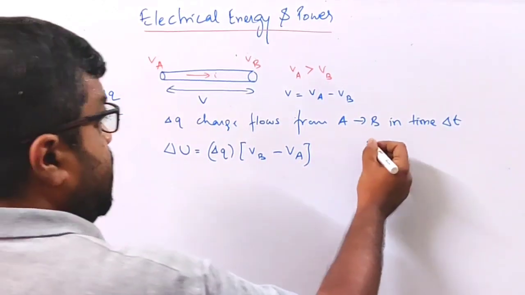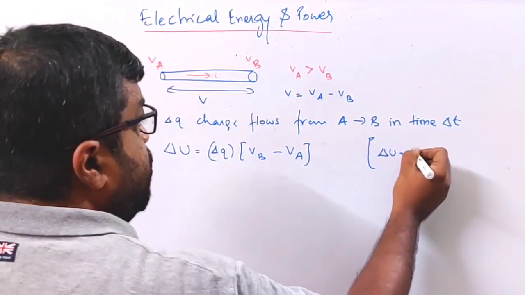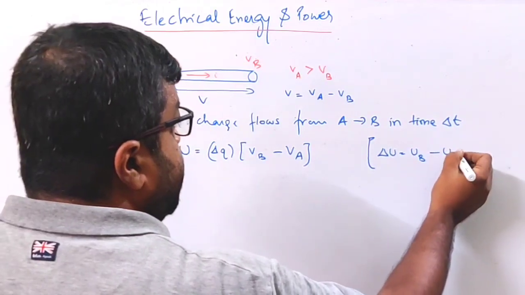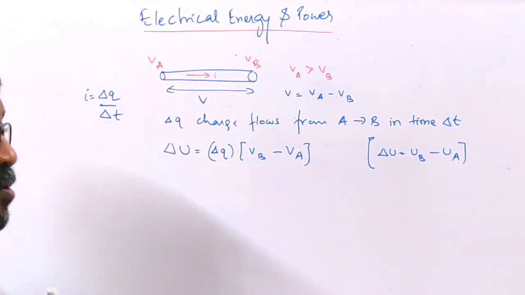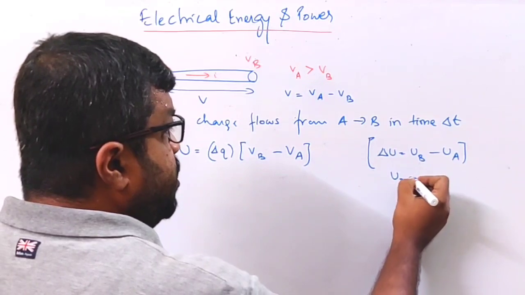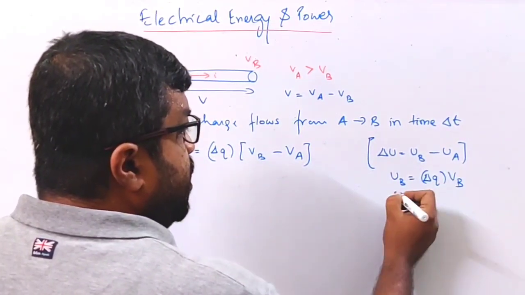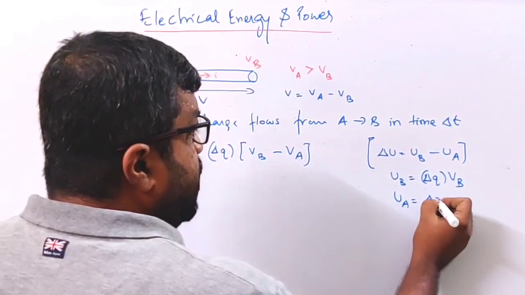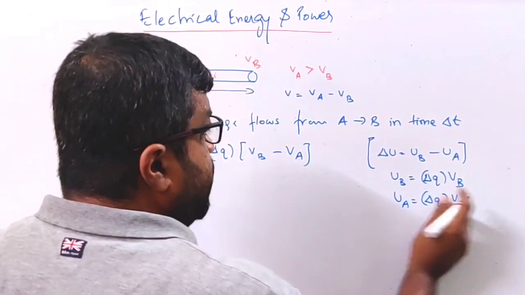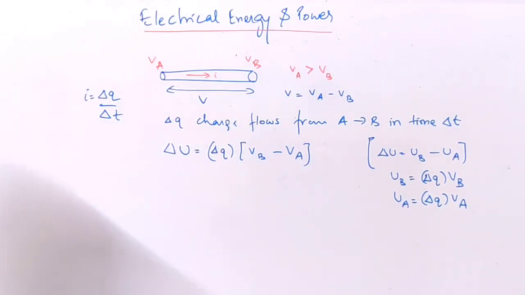Okay, now why I am writing like this? See, because change in potential energy is equal to final potential energy minus initial potential energy. Now this final potential energy is equal to charge times potential at B. Initial potential energy is equal to charge times potential at A. So these substitutions I have done over here.